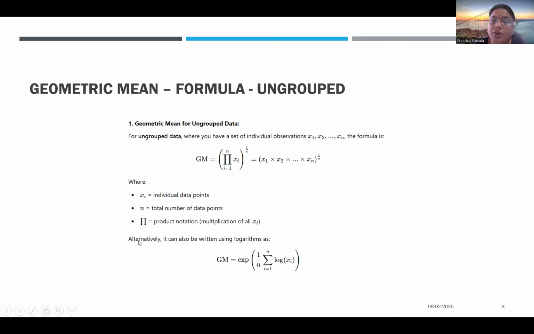In the geometric mean, the same formula can be expressed as the exponential of 1 by n times the summation of log of xi. How to get the log xi value on a Casio calculator, and so on, I will cover while doing the examples. For now, the formulas are the thing to remember.